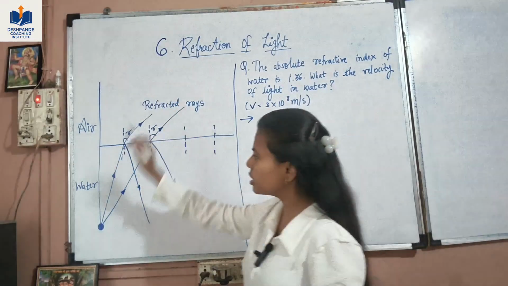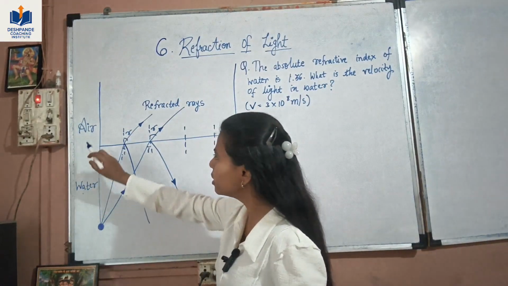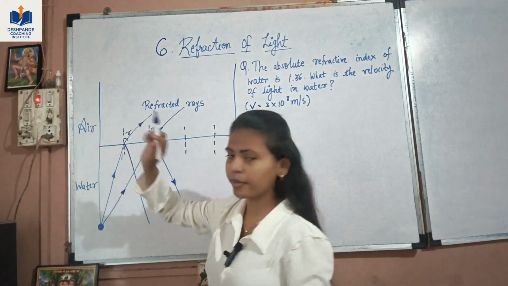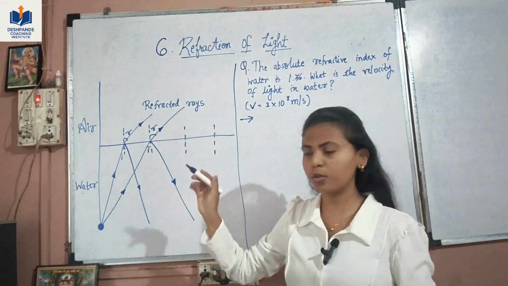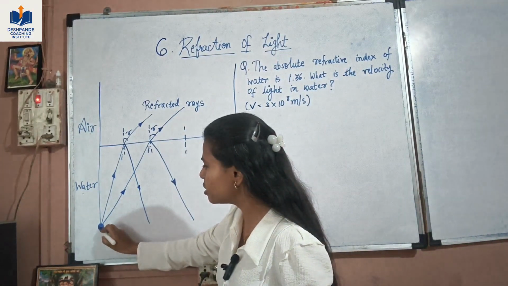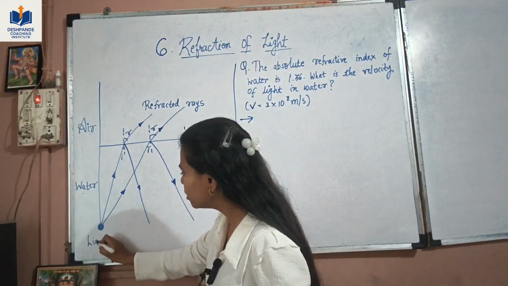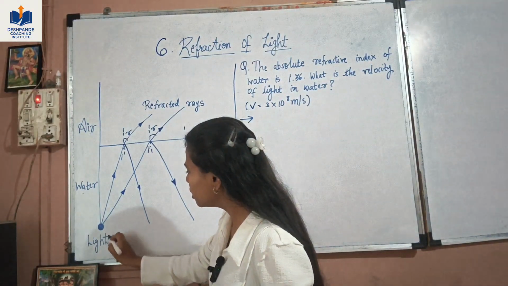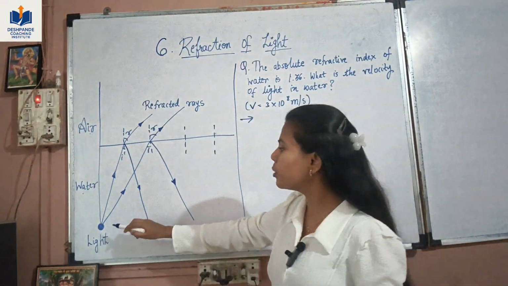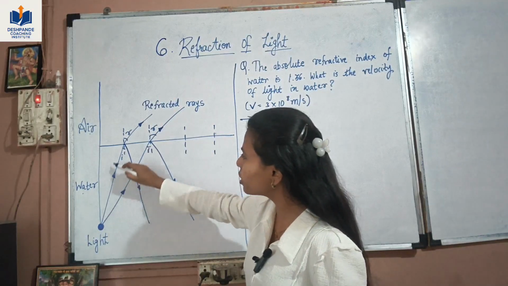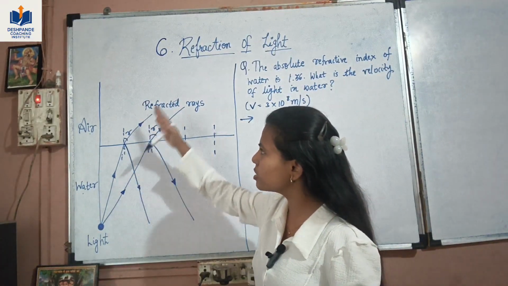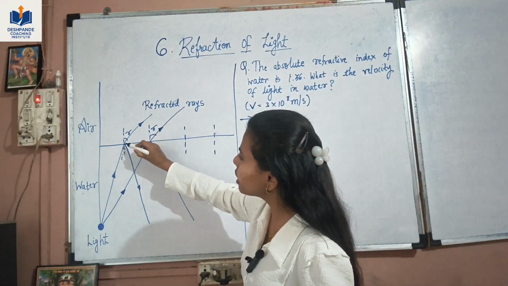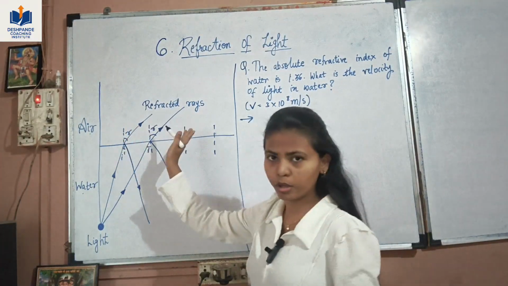Let us consider this is a dense medium, water, and this is air. Now light is traveling from water to air, that is from a denser to a lighter medium. This is a source of light inside the water. We know that when light travels from a denser to a lighter medium, the ray bends away from the normal.